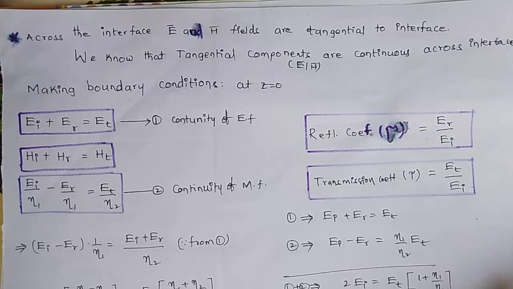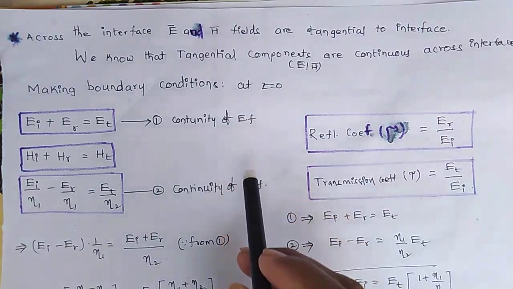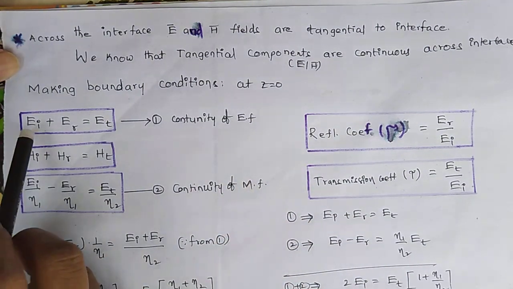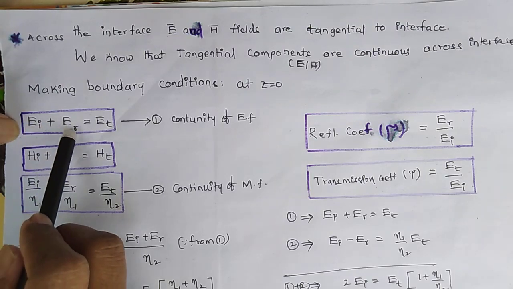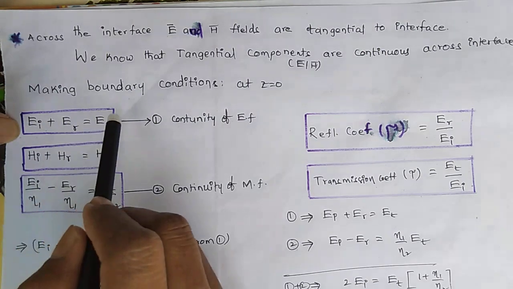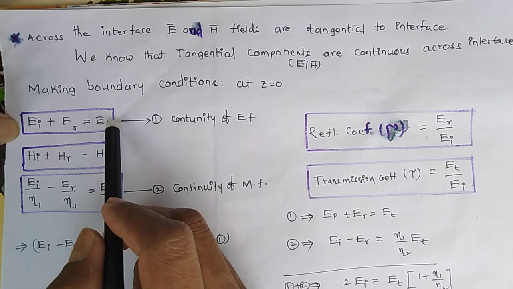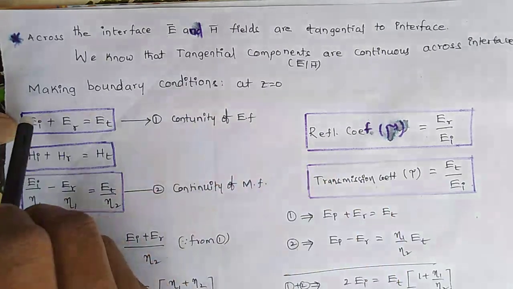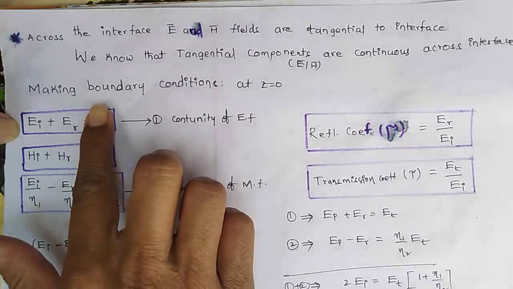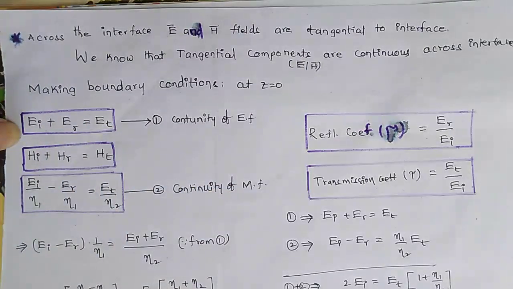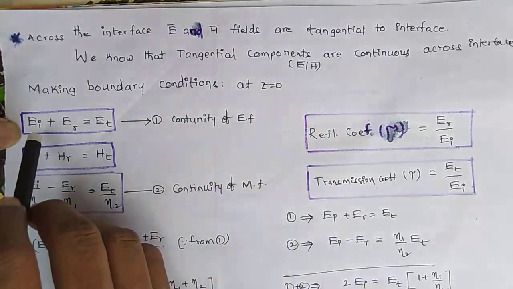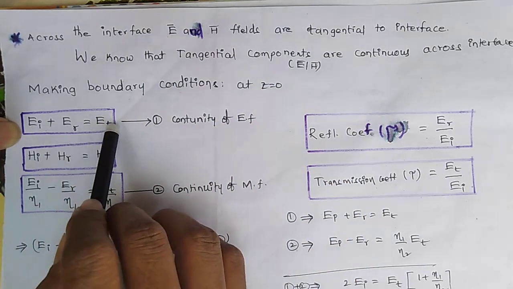Now applying the boundary conditions at z equals 0 for the continuity of the electric and magnetic fields. The incident electric field plus the reflected electric field is equal to the transmitted electric field intensity. So Ei plus Er is equals to Et; the first two are for medium 1 and this is for medium 2.